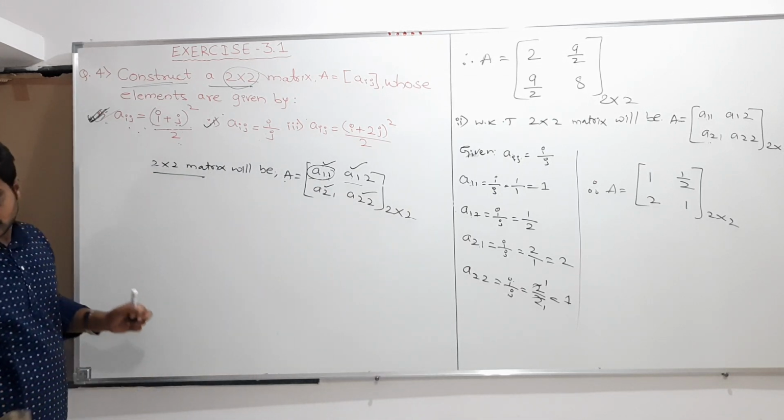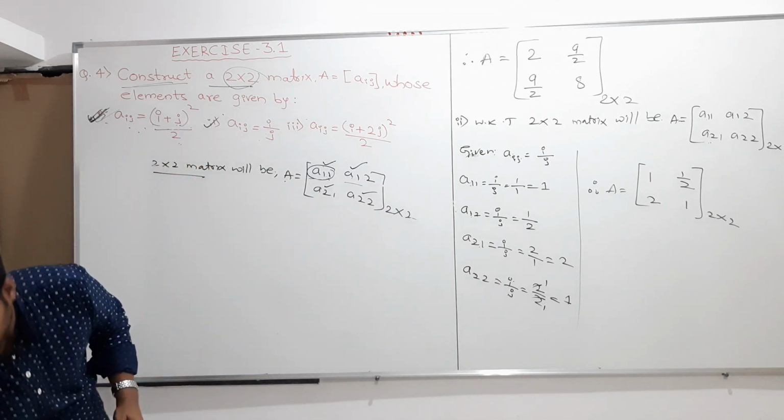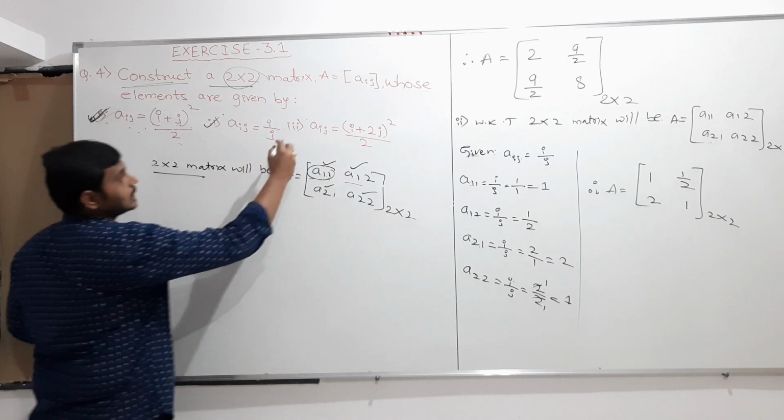If you want to note it down, please pause the video, then you can write, and I'll discuss the third question.